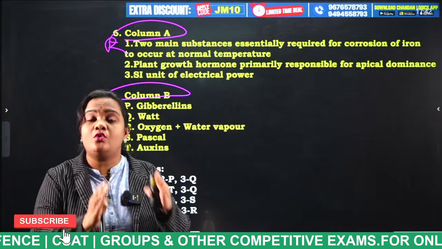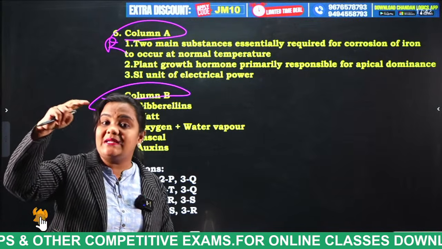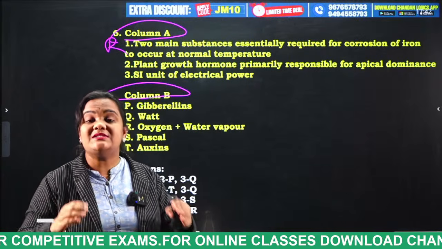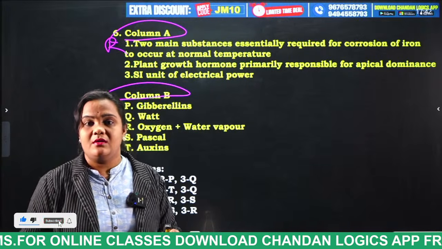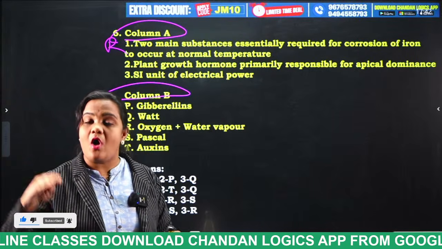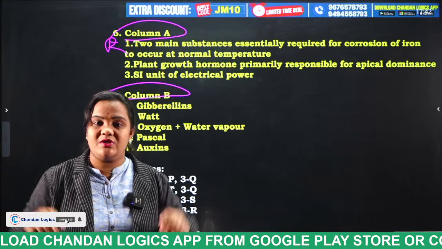If you need to grow the plant in a bushy way, what do we have to do, students? We have to cut the tip of the plant, such that the plant is set free from auxin hormone and can grow in a bushy way.